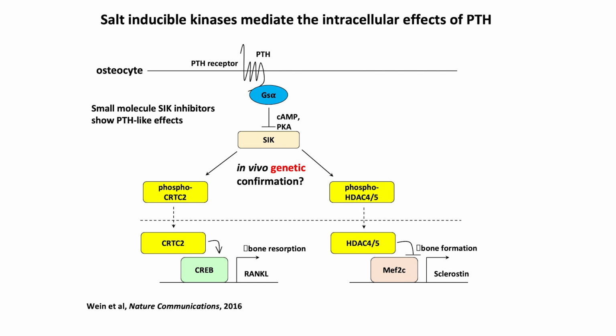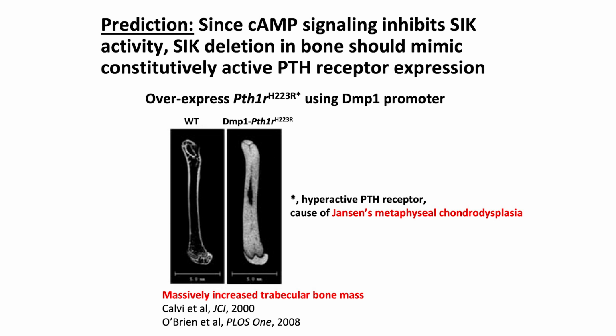However, salt-inducible kinases are direct substrates of protein kinase A. And when PKA phosphorylates these kinases, it turns off the activity of SIK. This leads to a reduction in the phosphorylation of SIK substrates, and now these proteins can move into the nucleus where they serve as co-activators or regulators of CREB-driven RANK ligand or MEF2-driven sclerostin expression. Further complementing this model was the fact that because PTH signaling inhibits SIK activity, we observe that small molecule SIK inhibitors have PTH-like effects.